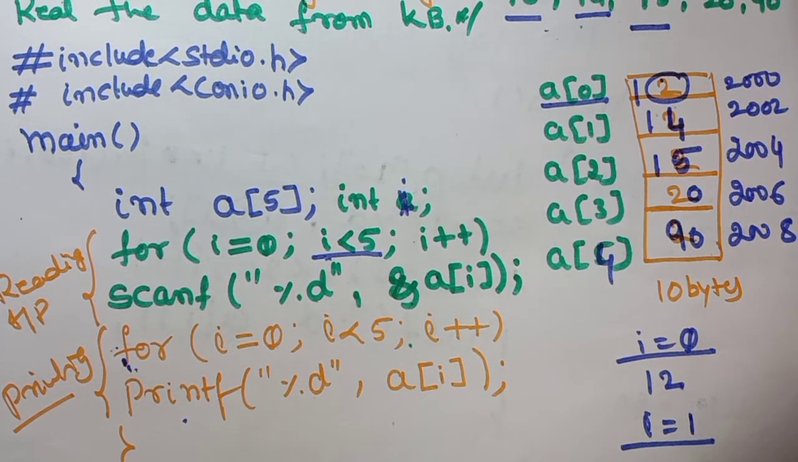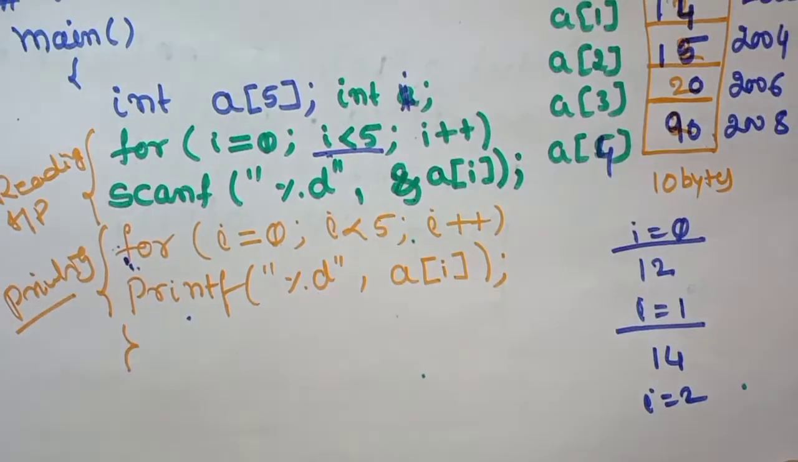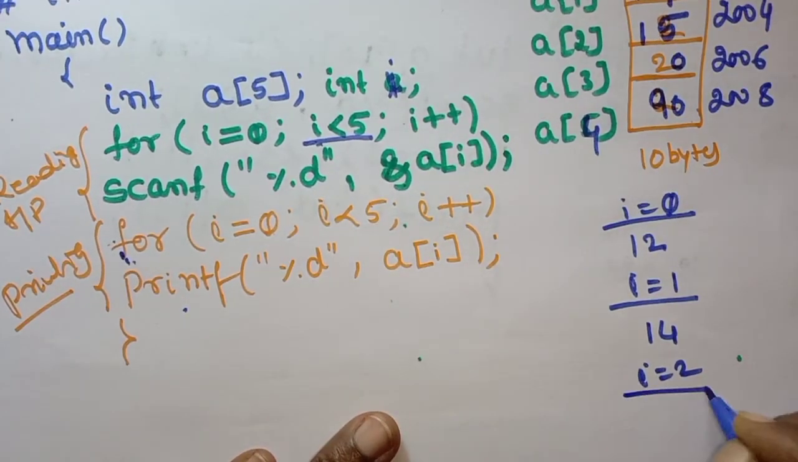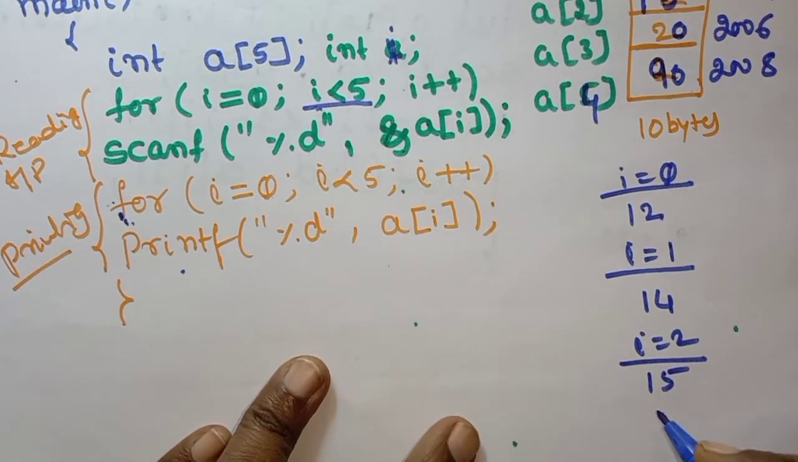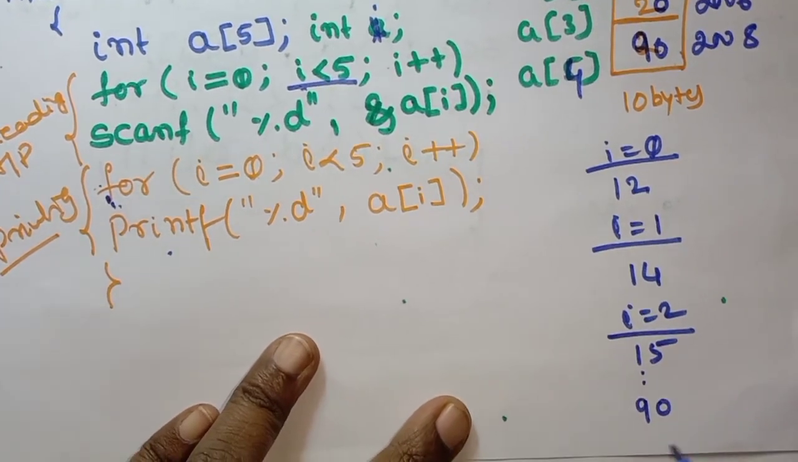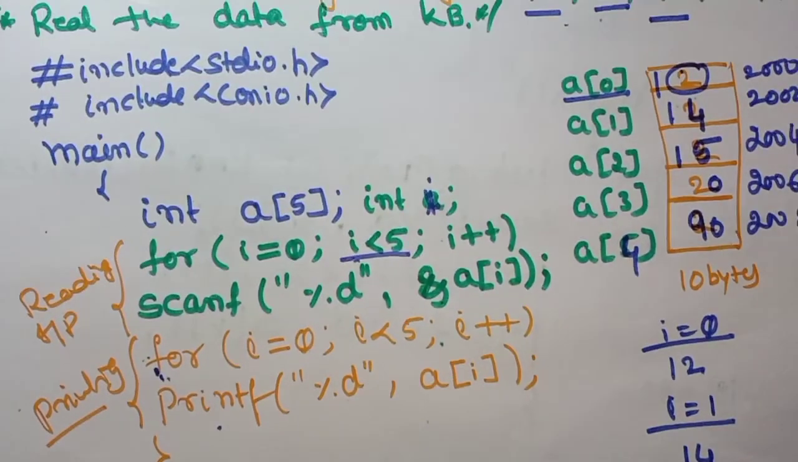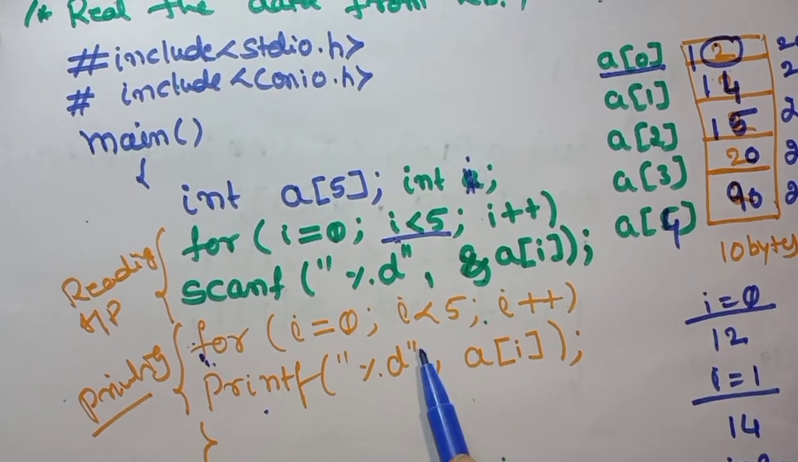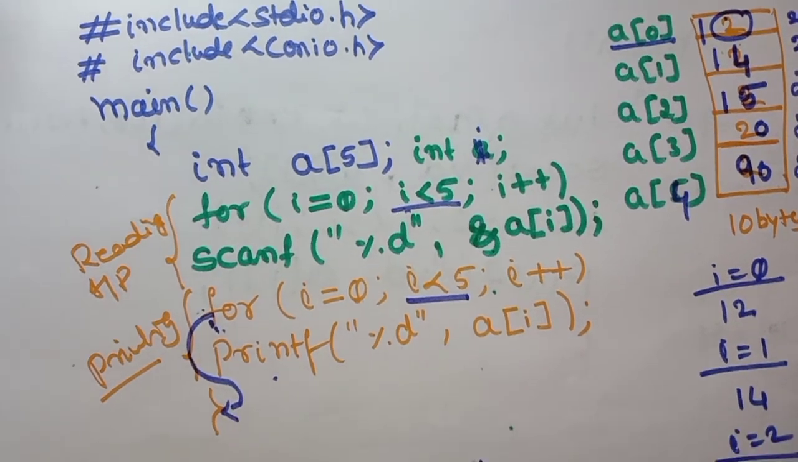So just think: when i is equal to 2, which value is going to print? It checks the condition. Condition is true. It is going to print a of 2, which is nothing but 15. Similarly, it is going to print the 90. Like this it is going to print all the values. Whenever your i value reaches 5, when the condition is false, it is going to execute the next statement after this print, that is the end of the program.